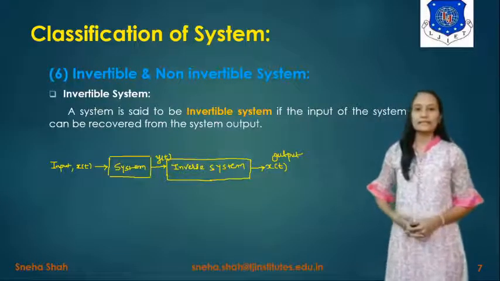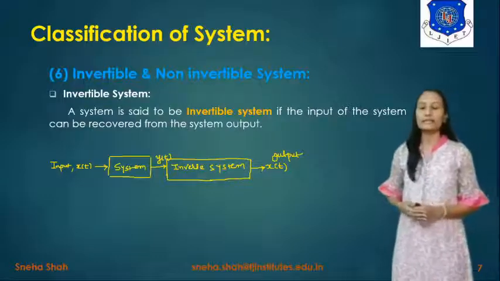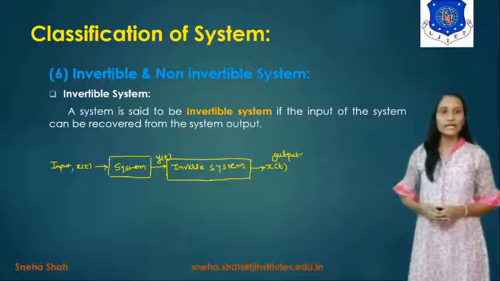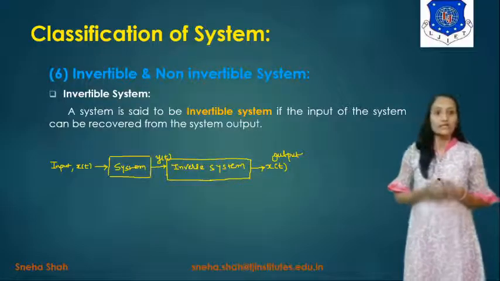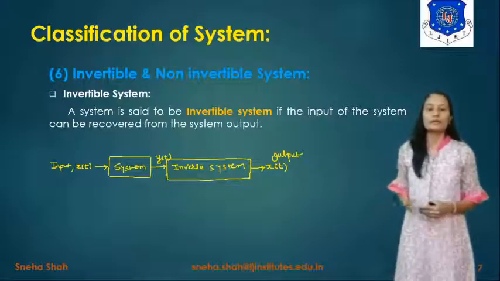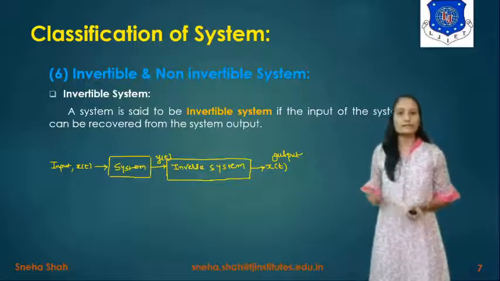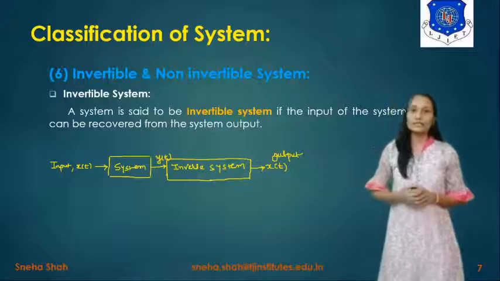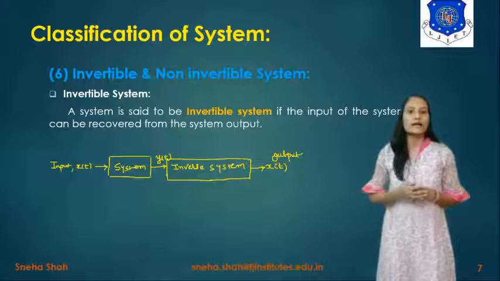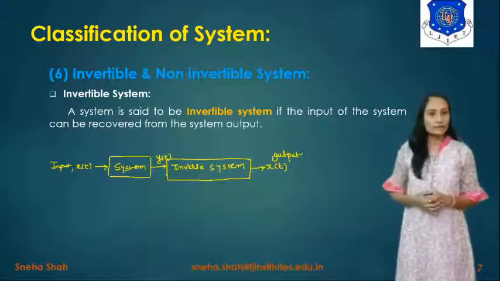So if we consider examples of invertible systems, the first example is: suppose we take any input signal and apply it to a system in which we do differentiation. Then the inverse of differentiation is integration, right? So in the inverse system we take the integration part, and it gives you the original signal back at the output side. So this kind of system is considered an invertible system. Now if we do addition in the first system, then in the second, inverse system we have to do subtraction.